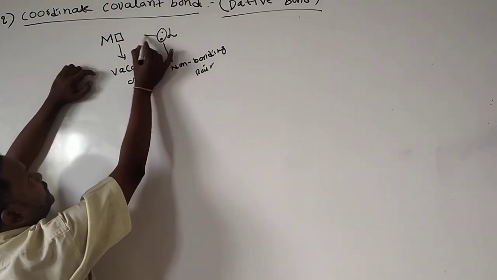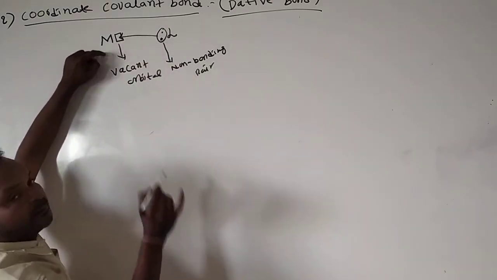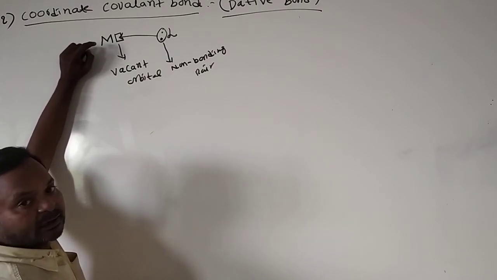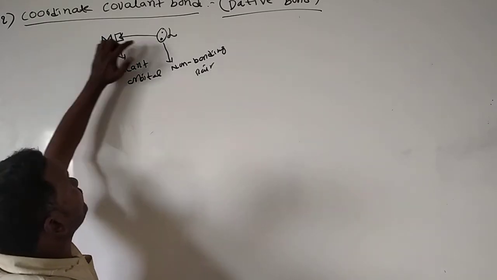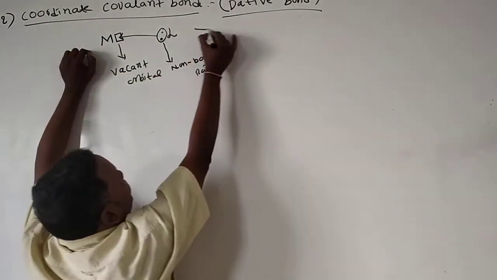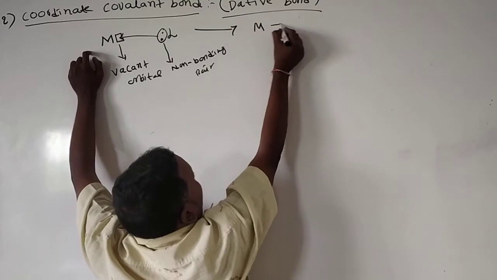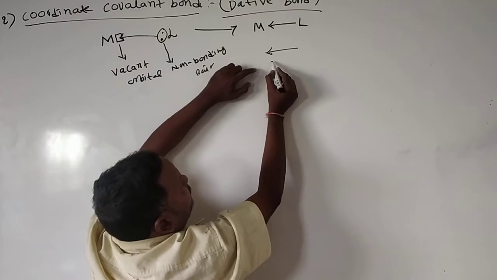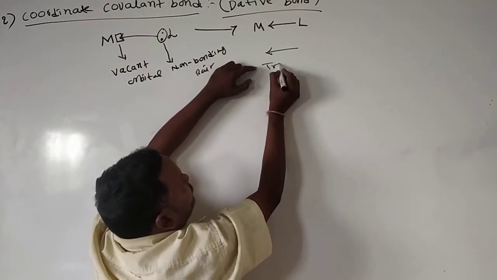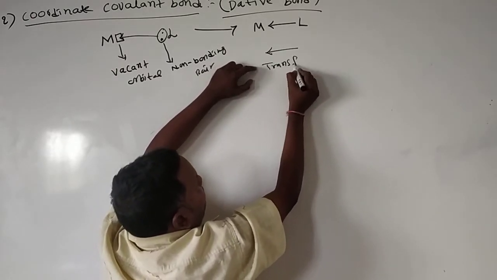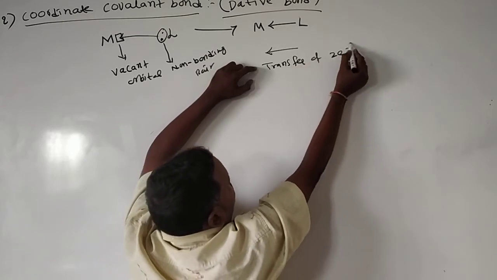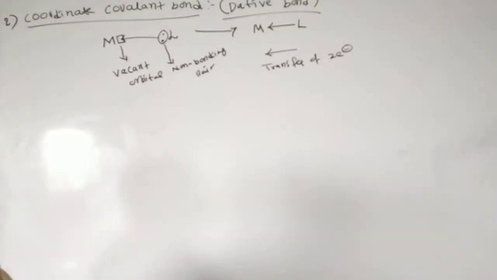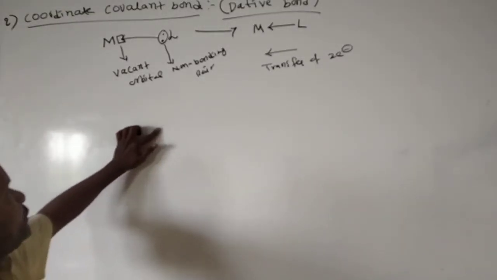Okay, these two electrons transfer toward the metal, or any atom which has the vacant orbital, and form the bonding between these two, like this, L to M. This arrow mark indicates transfer of two electrons.